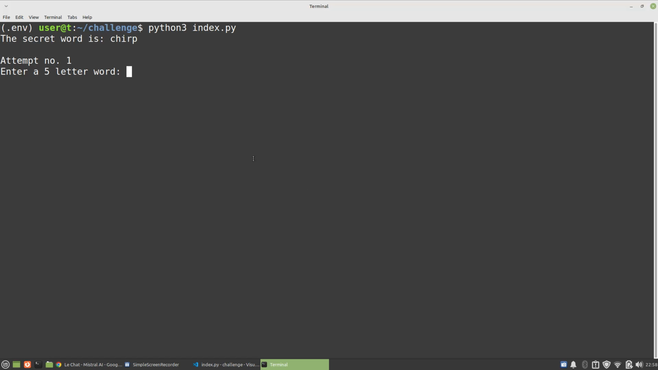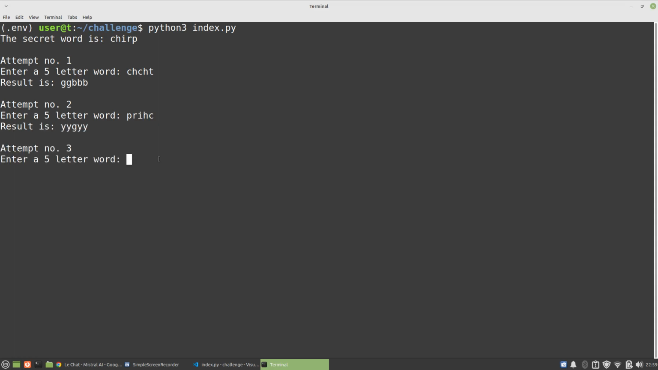And oh, I also put in here that it will take the index of the loop, so it tells you the round number. So attempt number 1, and let's just say it's CH, I don't know, T, and there you go. It got 2 of them right. What if we do it backwards, PRIHC, and you see it got the middle one right.